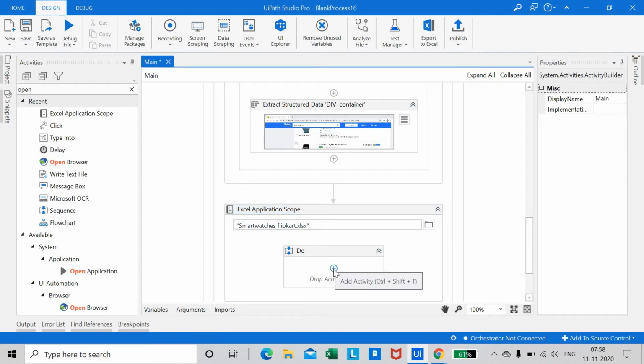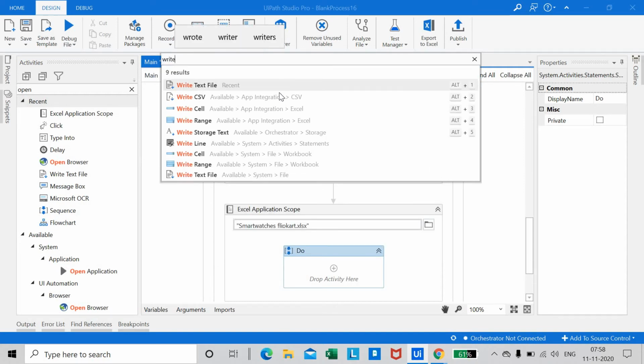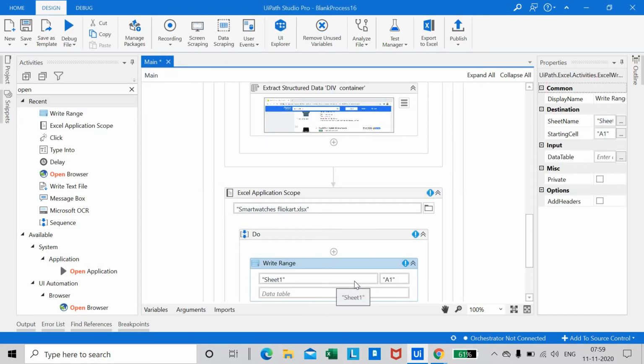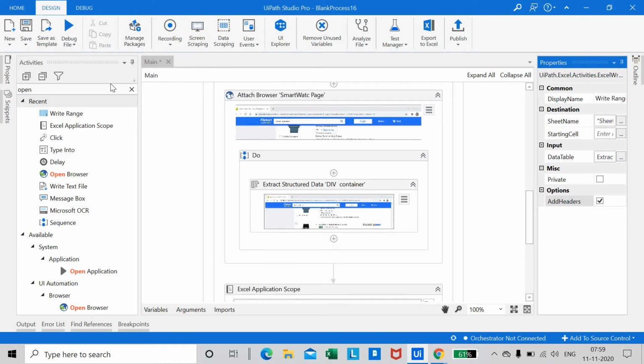And here the next option would be to choose the range. So let us write range. Here let it be Sheet1. And here we say extract data table. Okay, and we would like to add the headers because we have given the title names and everything, so we are just adding the headers to make the work easy. So I think now everything is complete, and let us save this and try to run the file.